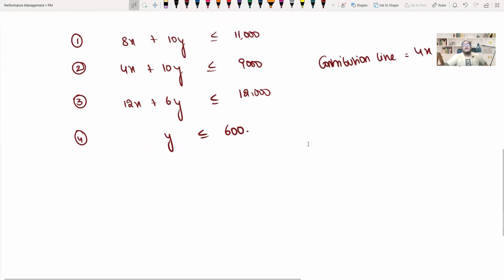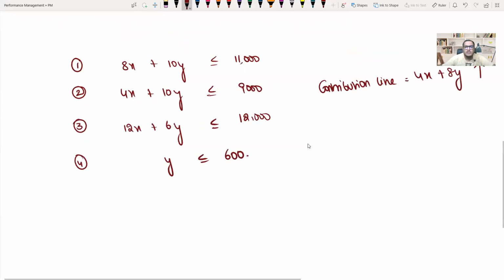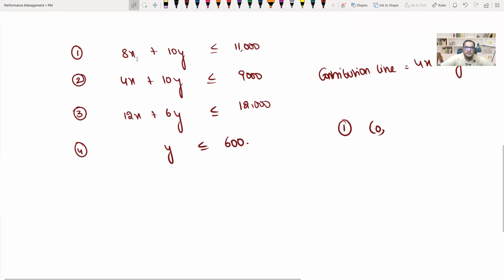Very simple. You need to draw the lines on a graph and then find out the points. As simple as that. Let me tell you how to do that. First, take equation 1. Put x is equal to 0 in this equation. So 10y should be less than or equal to 11,000. Y should be less than or equal to 1,100. Correct?